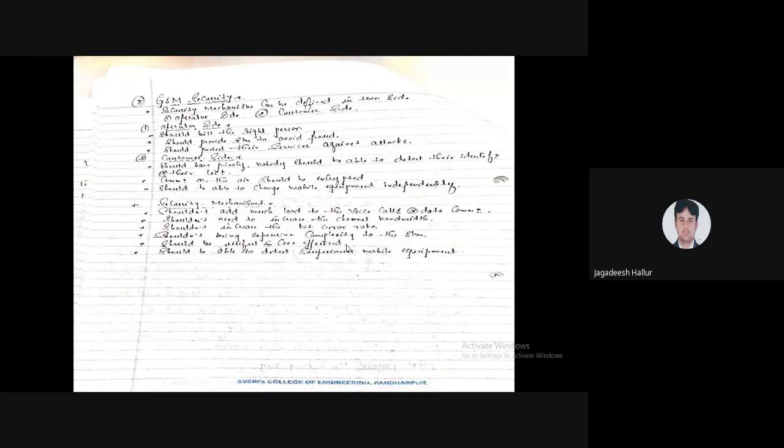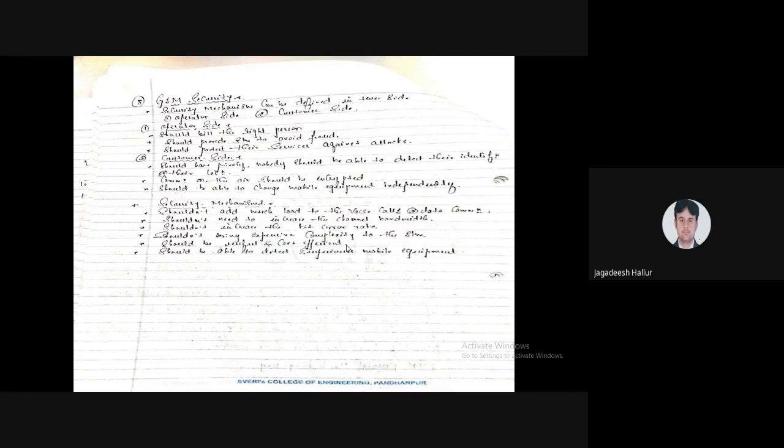Next, communication over the air should be encrypted. Whatever communication is going on through the air has to be encrypted. We should also be able to change the mobile equipment independently. That is taken care of by GSM security, which has two sides: the operator side and the customer side.